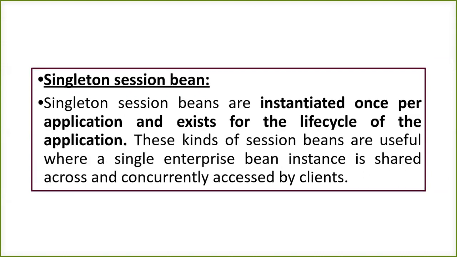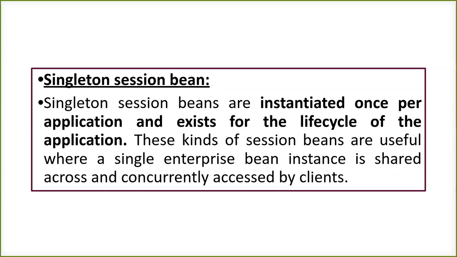And then we have a third type, that is the singleton session bean. Now consider this as a third sub container inside your whole big container. So what is a singleton session bean going to do? First of all, it is going to instantiate one object or instance per application.